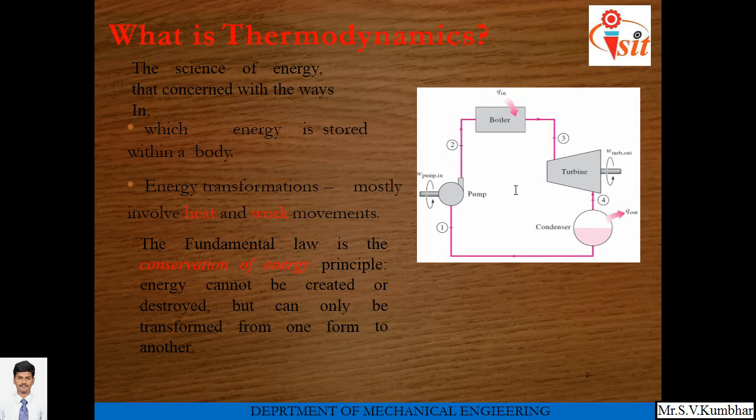After expansion, the steam which leaves the turbine has low pressure, so that steam has to be condensed, so that heat is rejected in the condensate. Next, that condensate is sent back to the boiler through a pump. Here some amount of heat is supplied in the boiler to convert water into steam, and some amount of heat is extracted from steam in order to condense it. So this is one of the best examples of thermodynamics, which is associated with conversion of heat energy into mechanical work.